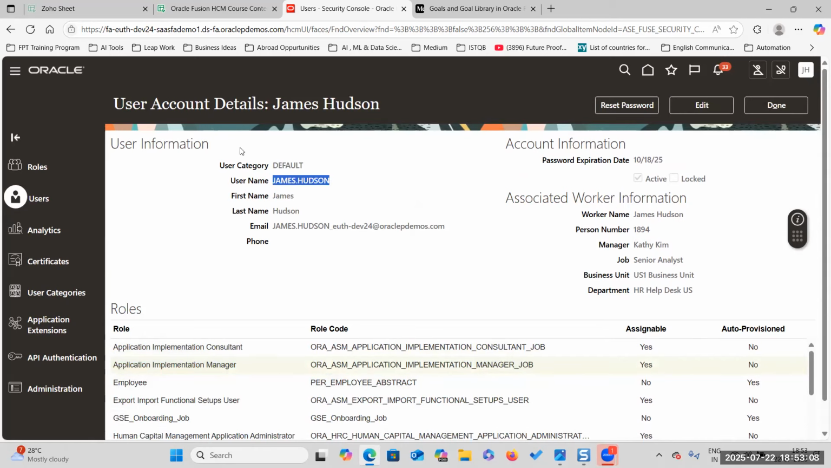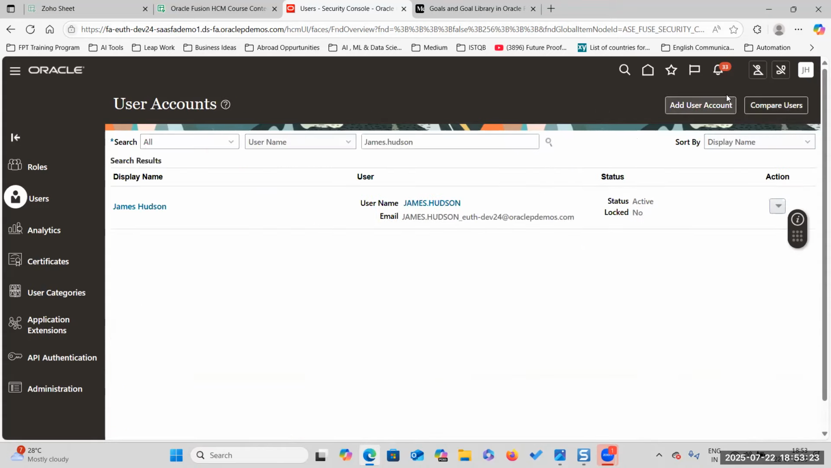Okay, so this is the default user. This user would be there in any environment. But in Dev 24 only, I have removed other roles and I have created these roles, particularly for goals, talent management. Okay.